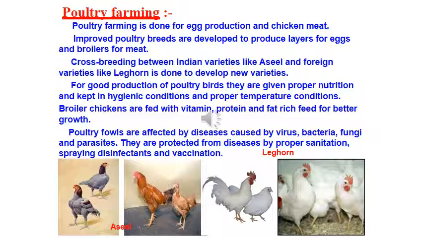Broiler chickens are fed with vitamin, protein and fat rich feed for better growth, so that they grow fast and their weight increases. Poultry fowls are affected by diseases caused by virus, bacteria, fungi and parasites. They are protected from diseases by proper sanitation, spraying disinfectants and vaccination.